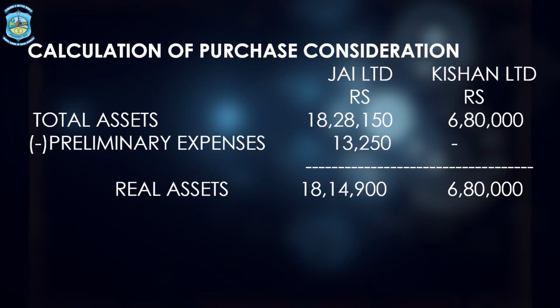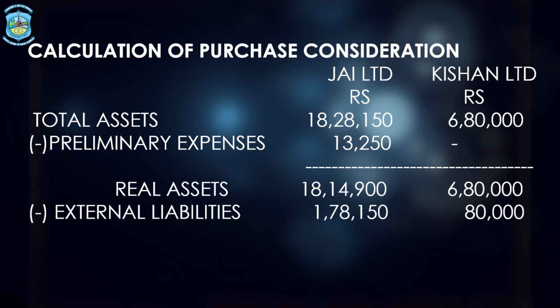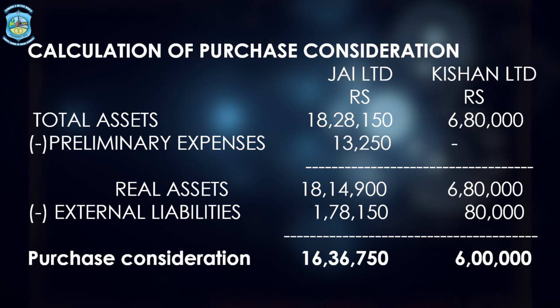Whereas in Kishan Limited, there was no such additional fictitious asset and the assets stood at 6,80,000 without any change. Now what is the next step? Next step is to deduct the liabilities. So JAY Limited had liabilities of 1,78,150 and after deducting this amount, we arrive at the purchase consideration which is 16,36,750 in case of JAY Limited.